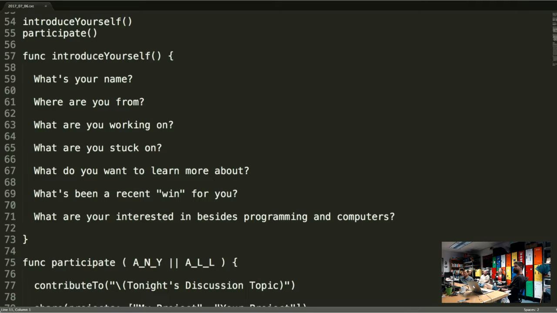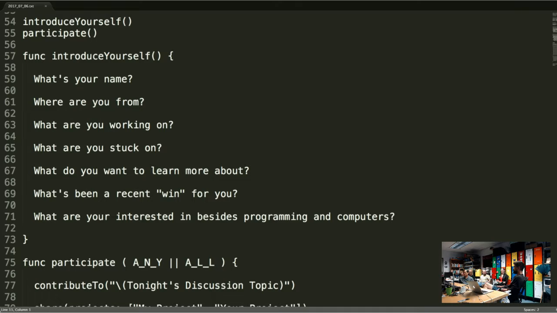My recent win was getting to the Core Data part of my course. I hate Core Data. It is the worst. I hate it so much. One of my interests besides programming computers, I am a rock climber. I climb rocks for fun. I play the violin, so music, and I really love the ocean. So there you go. Cool. Thanks for being here, man.